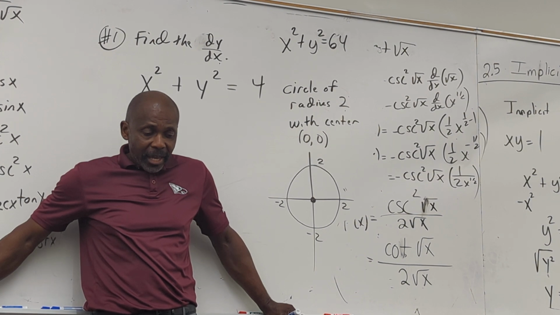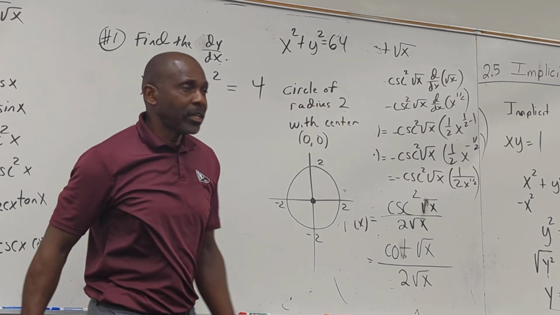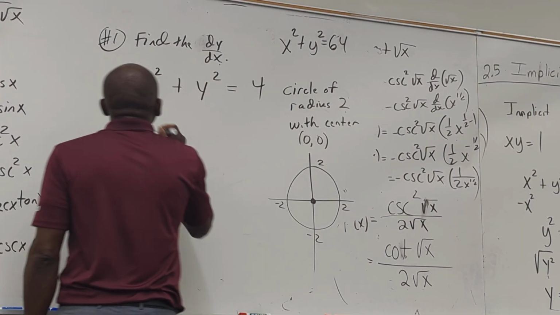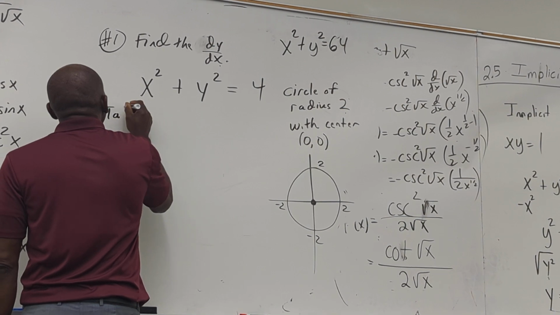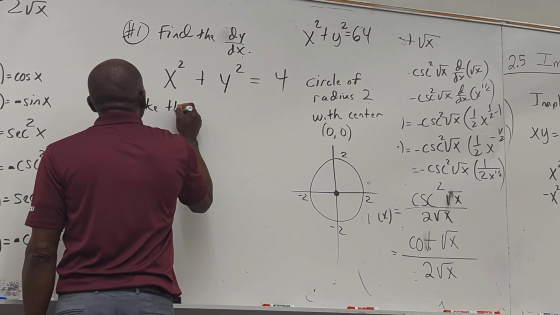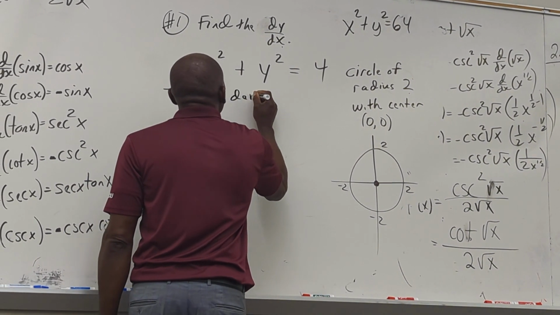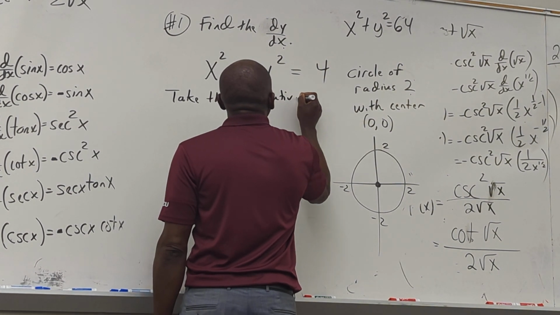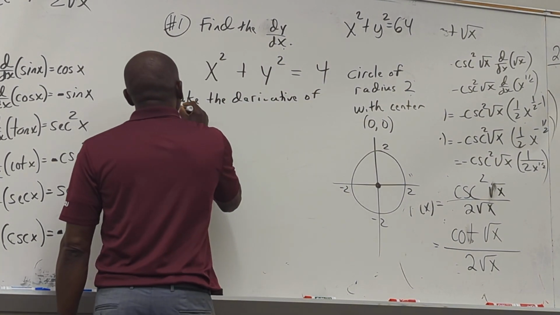So in this case now I have x squared plus y squared, so we're going to find the derivative. That means take the derivative of both sides.